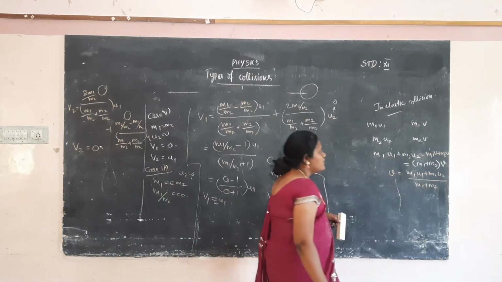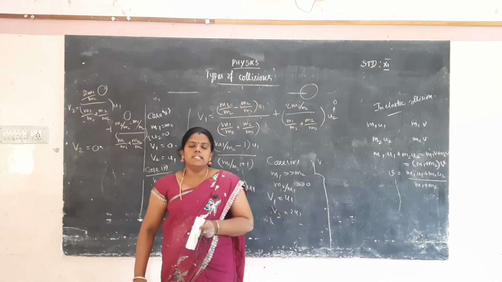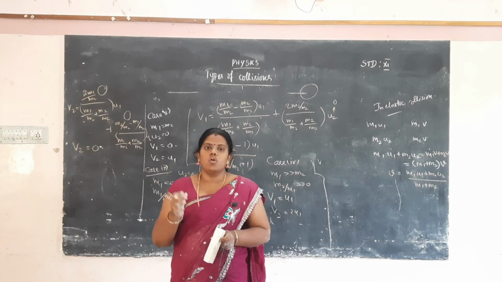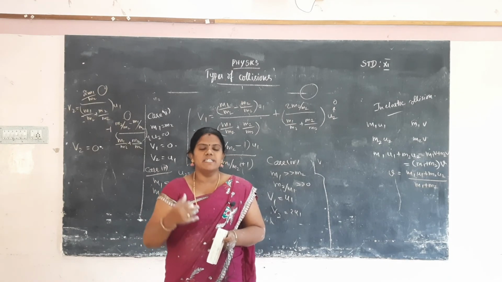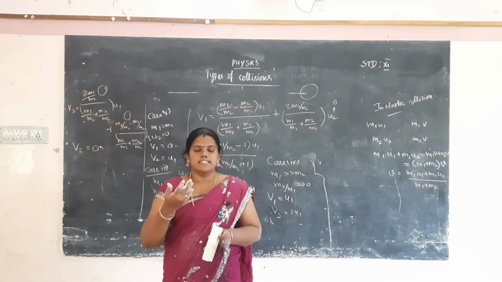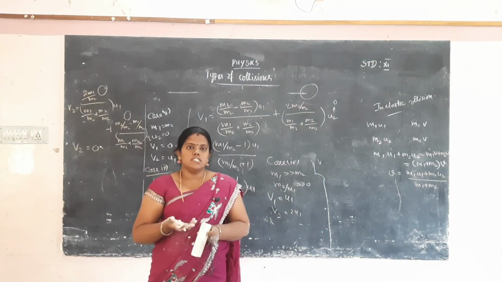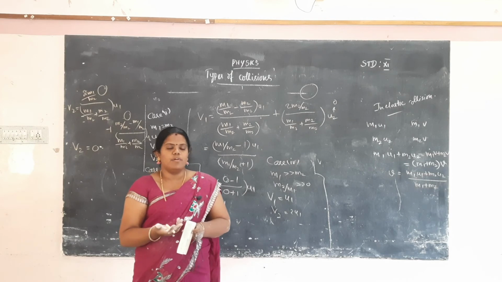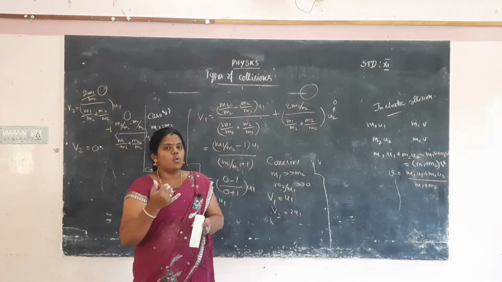This is the final velocity of the particles in an inelastic collision. In the inelastic collision, the velocity will be common after the collision, but kinetic energy will be dissipated in the form of heat, light, sound or anything else. So the kinetic energy will be changed, dissipated in the form of heat or light. How do we calculate the loss of kinetic energy?